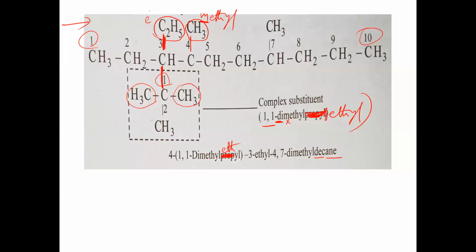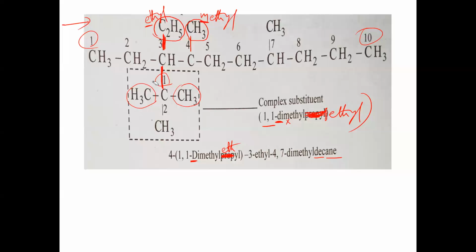In ethyl, what should be taken? The first letter, E. So E, M and D. Which is to be written first, which is to be given the lowest number? Dimethyl ethyl only should be given the lowest number. Why? D is there, in ethyl E is there, and in methyl M is there. So the order to follow is: first dimethyl ethyl, second ethyl, lastly methyl. So the lowest number is to be given to this D. So here dimethyl ethyl should be given the lowest number, right?